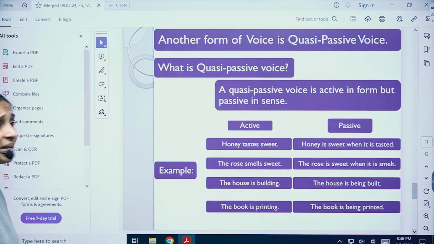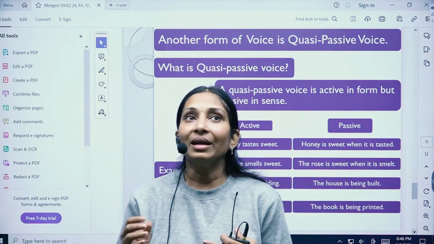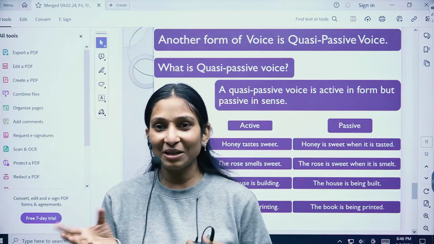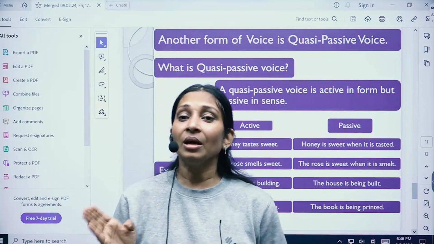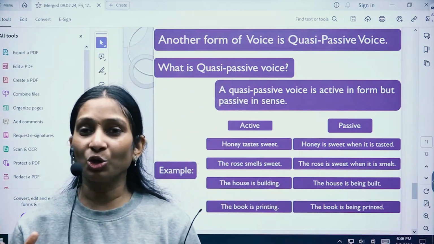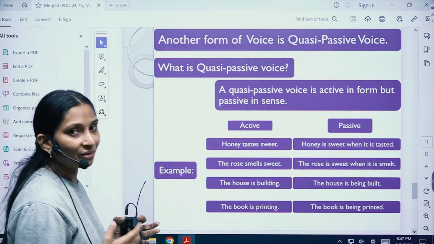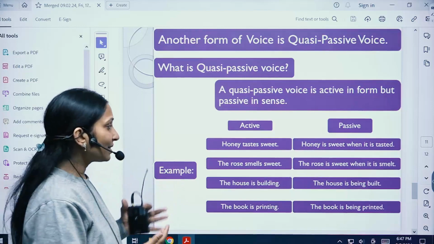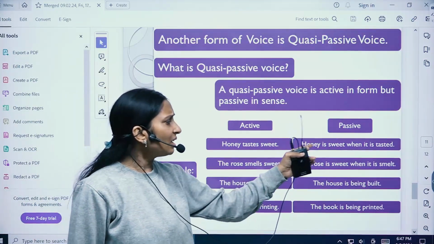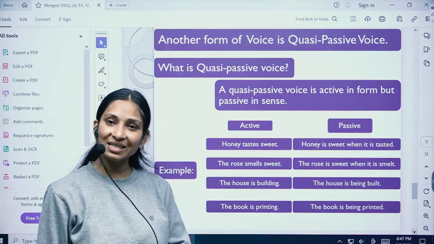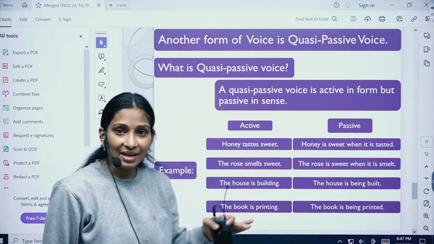Now it is quasi passive voice. What do you mean by the word quasi? It pretends to be something else, but it is not. So it pretends that yes, you're changing the sentence from active to passive, but usually it is not so much changed. Let us understand this part of the topic through examples. "Honey tastes sweet." And how are we changing it? "Honey is sweet when it is tasted." Usually in this, the verb goes at the end of the sentence, at the last, right?